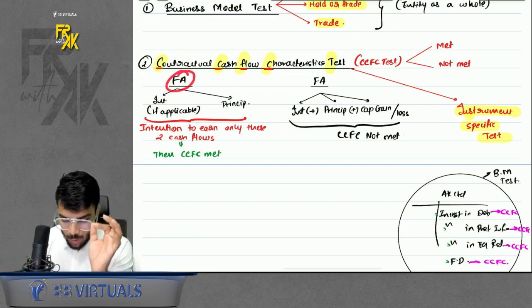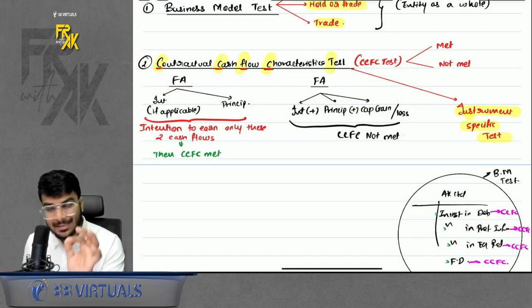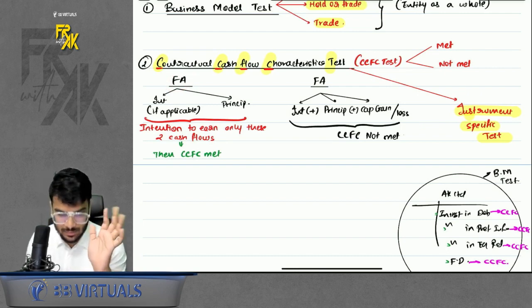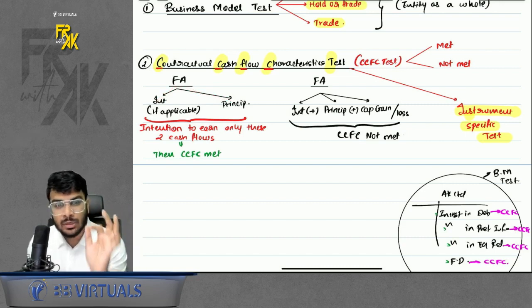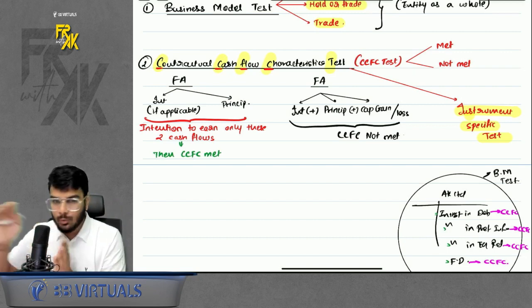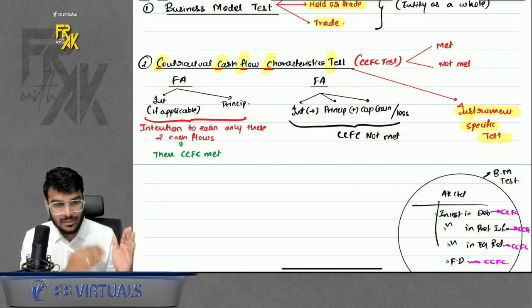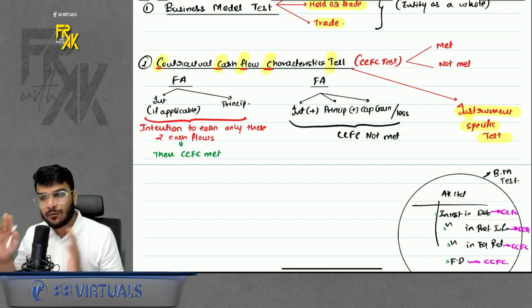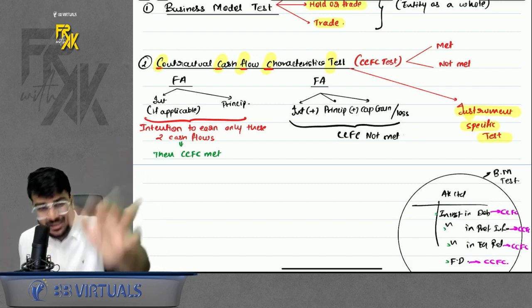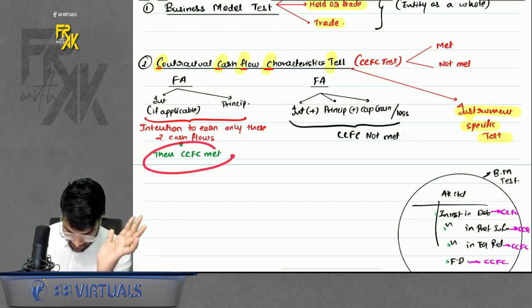Simple. We are only discussing financial assets, do remember that part. If for any financial asset your motive is to earn only two types of cash flows, one is interest and one is principal, that means your intention is to earn only the promised cash flows. For example, if you invest in debentures, you are promised to get interest over the period, and at the end of maturity, you will get your principal back. So if your intention is to earn only the promised cash flows, then CCFC is met.